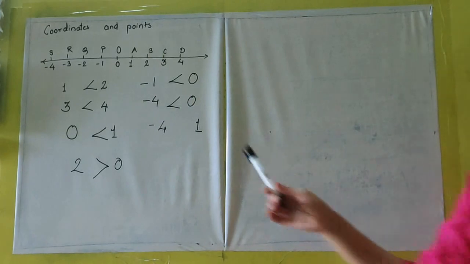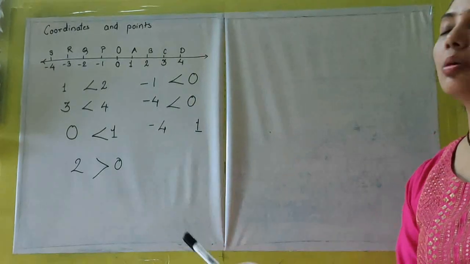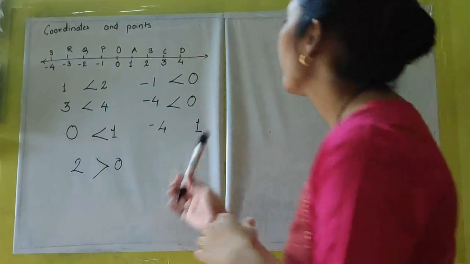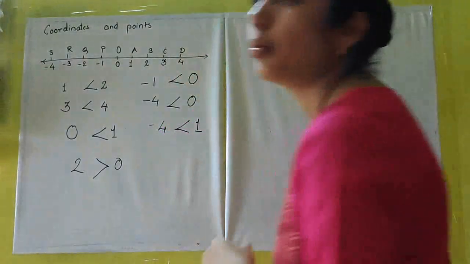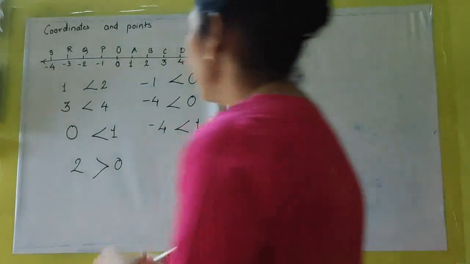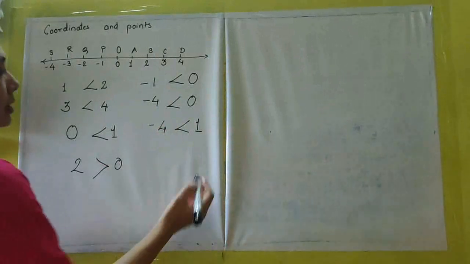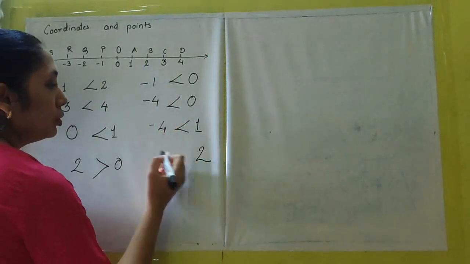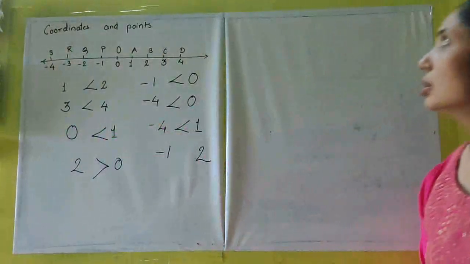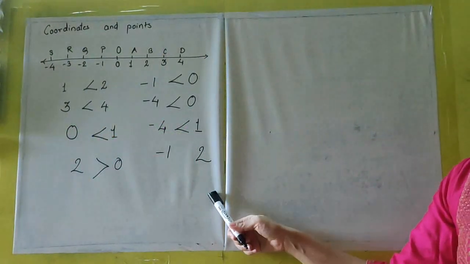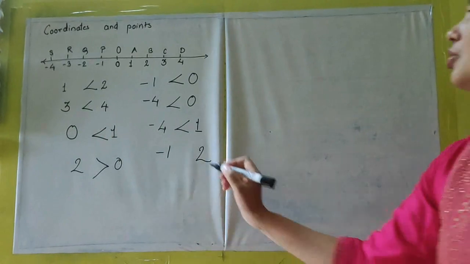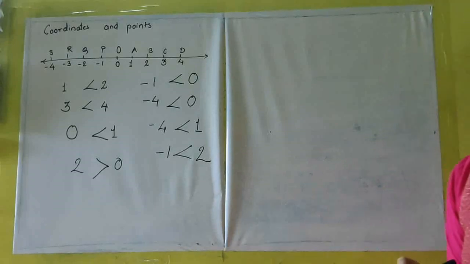So when one is a positive number and another is a negative number, very obvious, the positive number is always greater. So 1 is greater than -4. Even if the case is something like 2 and -1, still 2 being a positive number and -1 being a negative number, 2 will be greater than -1.